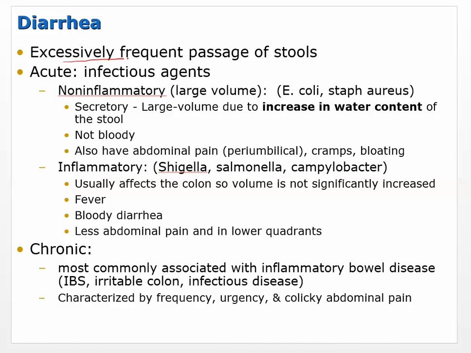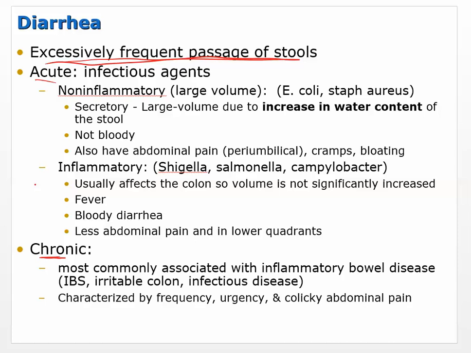Excessively frequent passage of stools: diarrhea. It can be acute, or it can be chronic. We have a couple of categories of acute diarrhea. Infectious agents tend to be the cause of acute diarrhea.